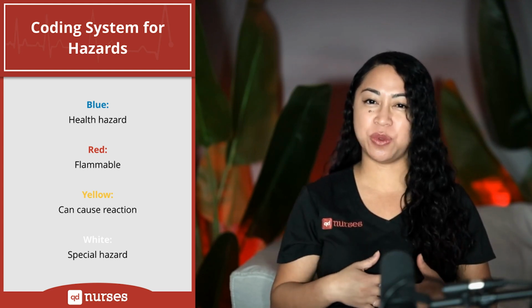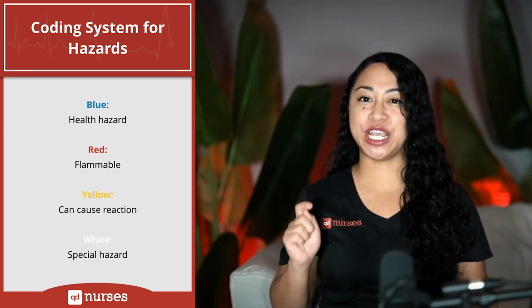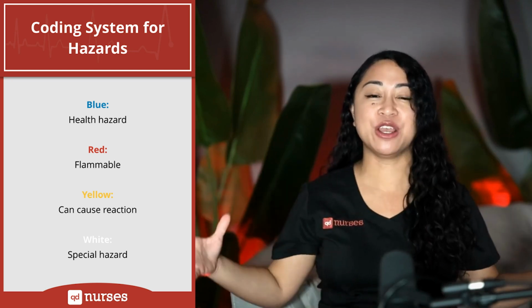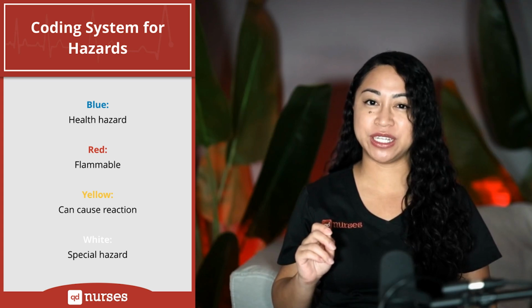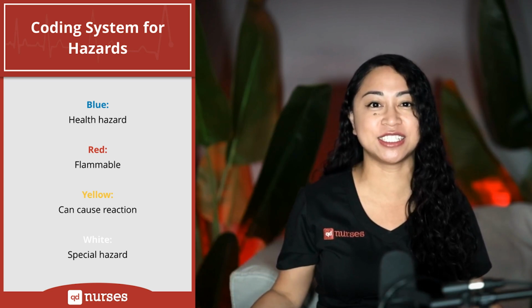Yellow symbolizes whether or not a material can cause a reaction. An example is fluorine gas, which is capable of explosion with an initiating source. The reactions can be minor chemical changes, or they can be extreme and cause an explosive reaction.